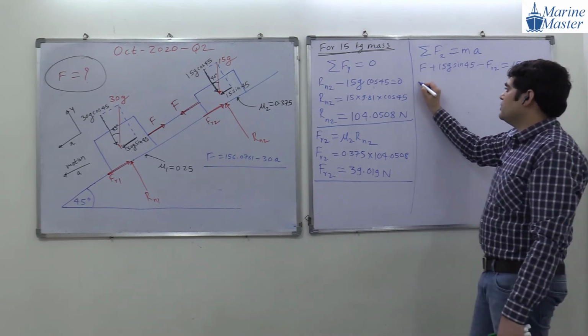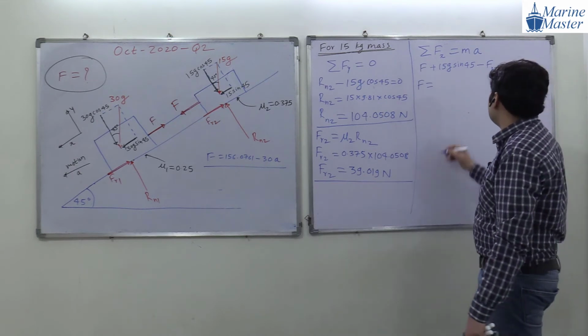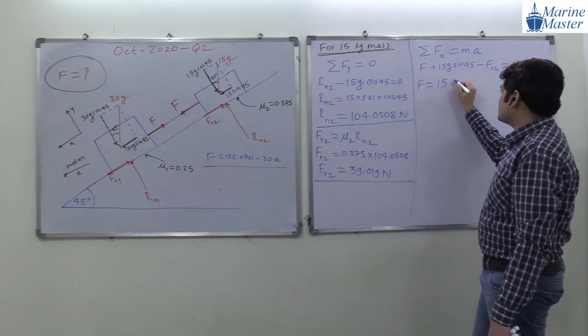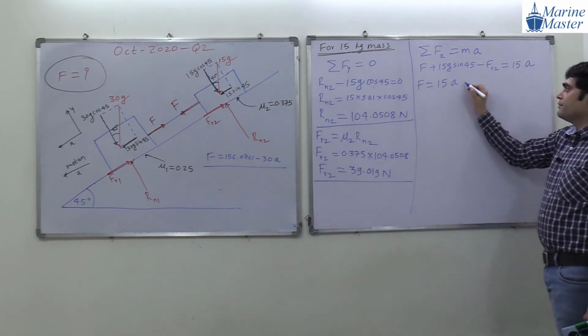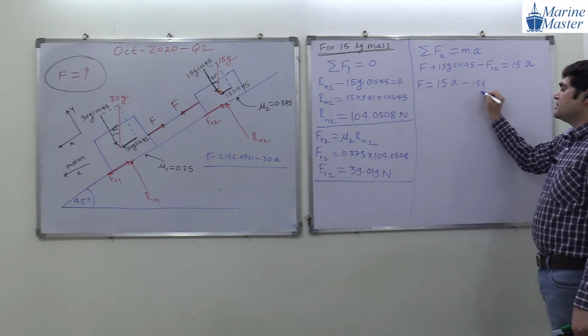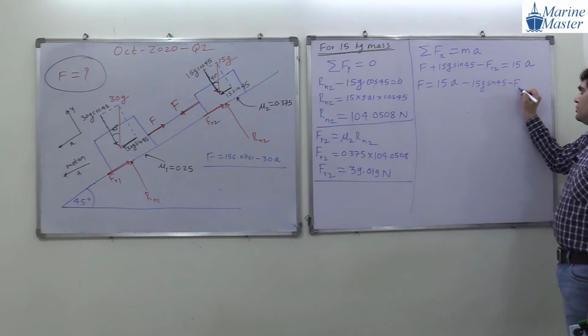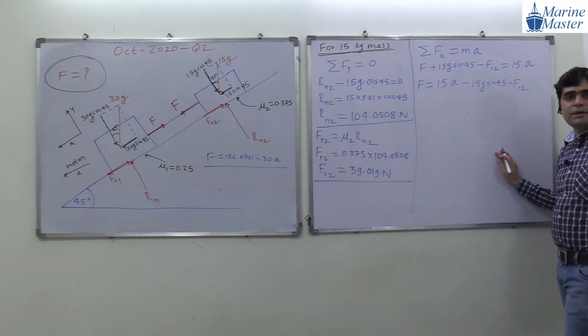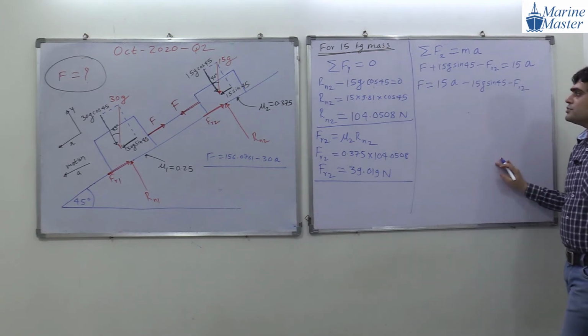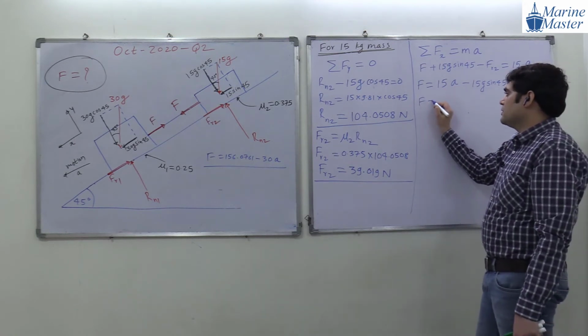So F will be equal to what, guys? Observe the things. Sometimes I may make mistakes. Okay. 15a minus 15g sin 45 minus Fr2. Observe the things here carefully, everyone. Okay, guys, are you getting my point? So F will be equal to 15a.